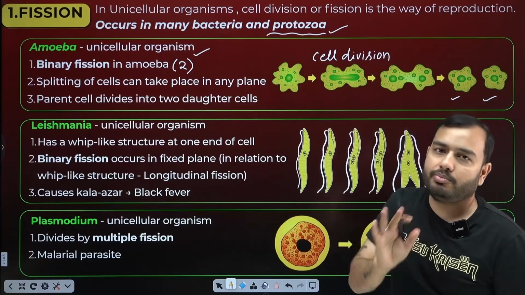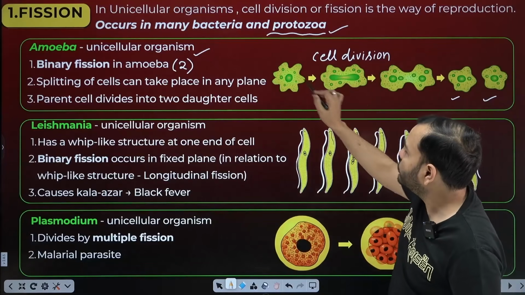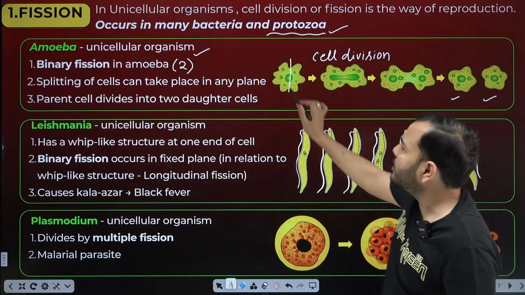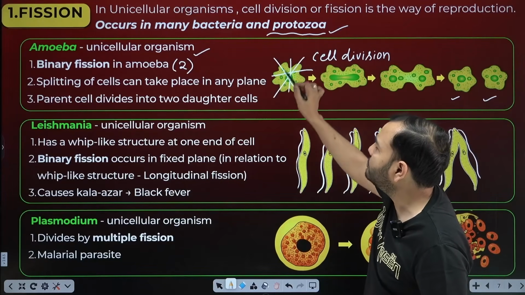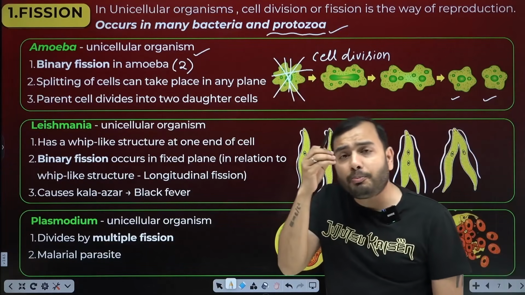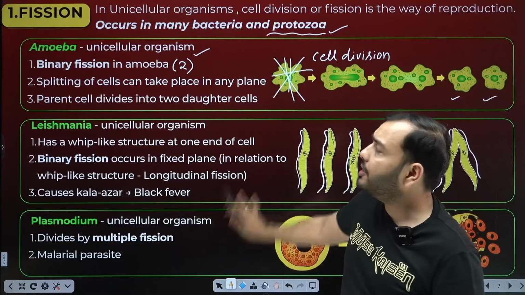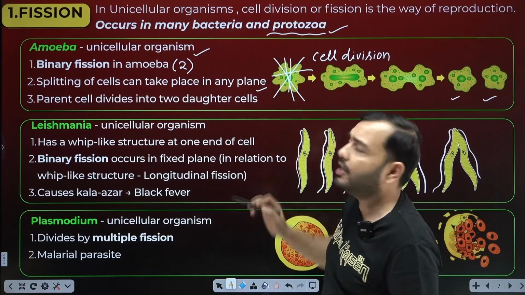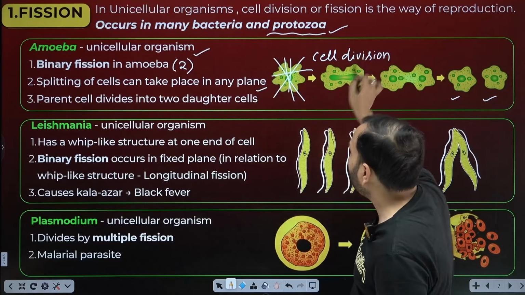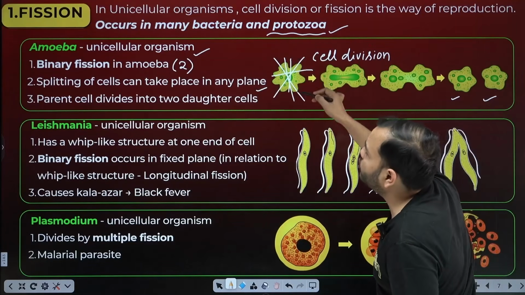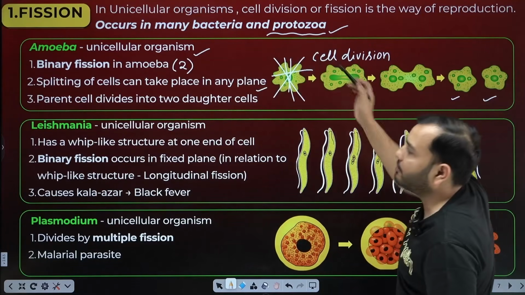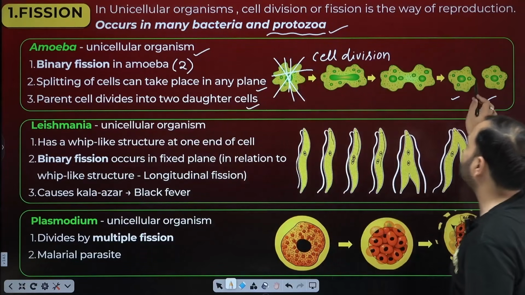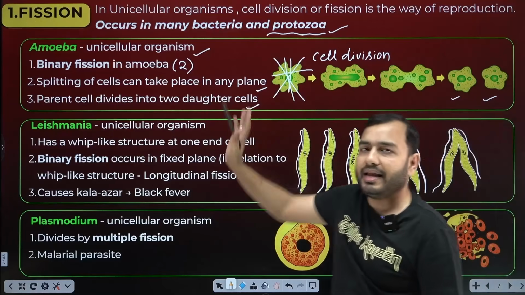Now, one thing is important in amoeba. Look here, I have broken it vertically like this, but it's not necessary that it breaks like this. It can break like this, or like this, meaning in any plane. Splitting of the cell can take place in any plane. Very important, you have to remember that. The parent cell divides into 2 daughter cells. How many cells were formed? 2 daughter cells, because of binary fission.